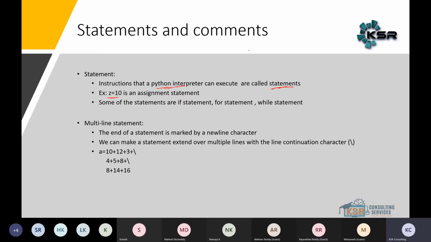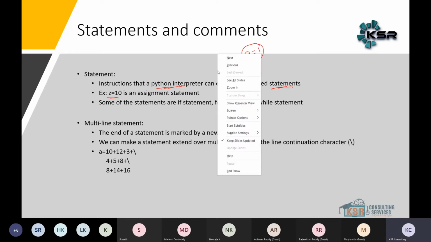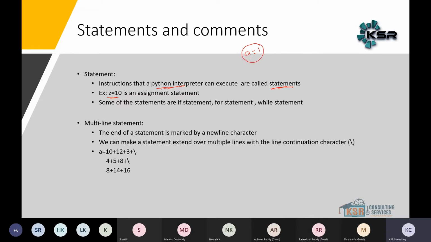For example, a is equal to 1. What does it mean? 1 is a value which is assigned to a. For example, the if statement: if is a keyword, for is a keyword, while is a keyword. These are the keywords: if statement, for statement, while statement. Of course, we'll discuss these in detail later. We have not discussed them yet, and there are also other kinds of statements which we'll discuss later.